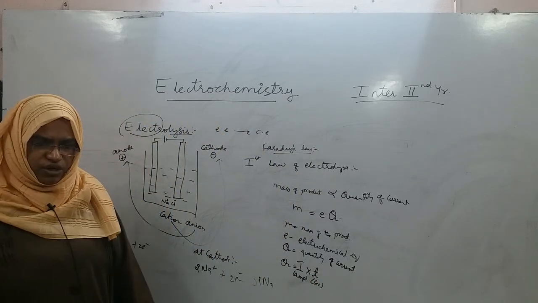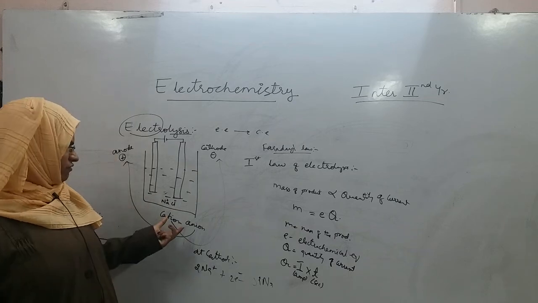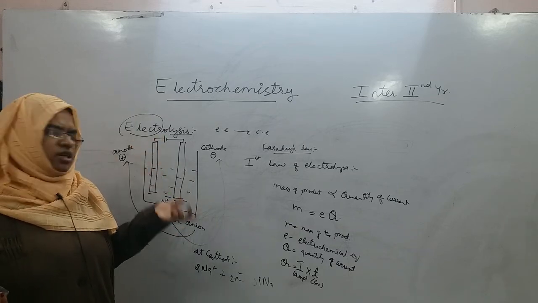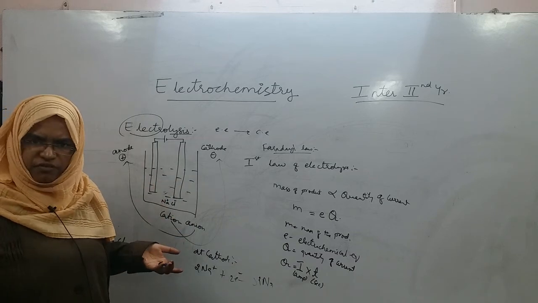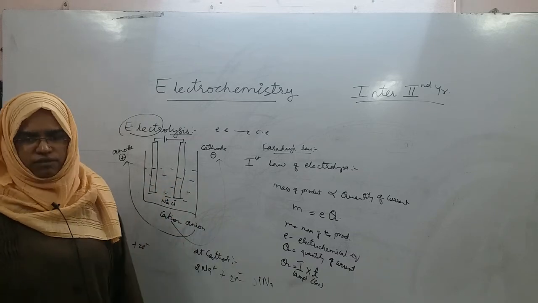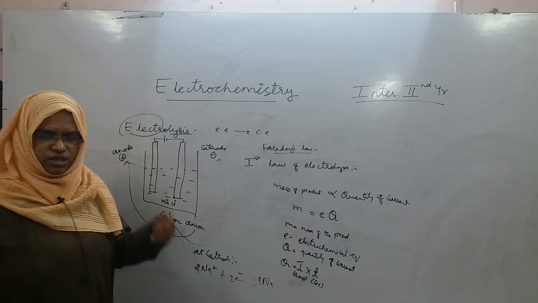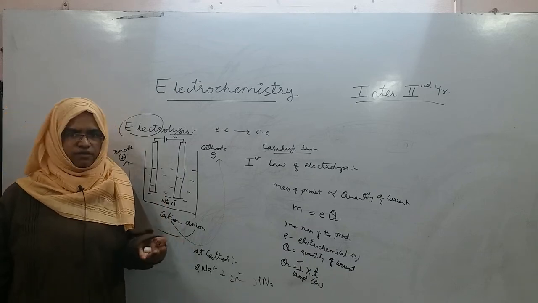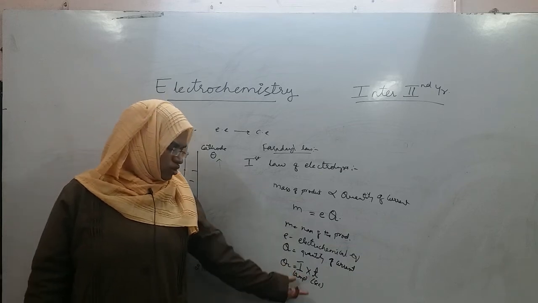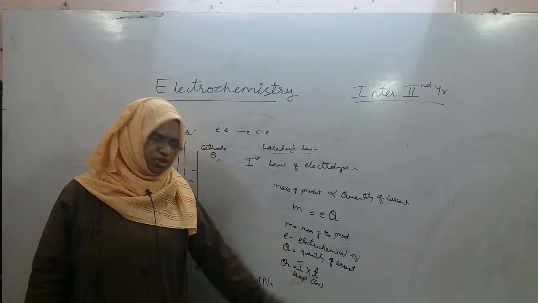You may give the current for 10 minutes. Will the reaction give different products? If you give for 1 minute, the products will be different, and if you give for 1 hour, the products will be different. So even time is important. How much current you are giving is also important, and for what time you are giving is also important. So quantity of current includes both the current and its duration, right?